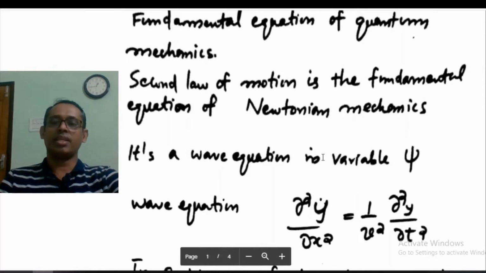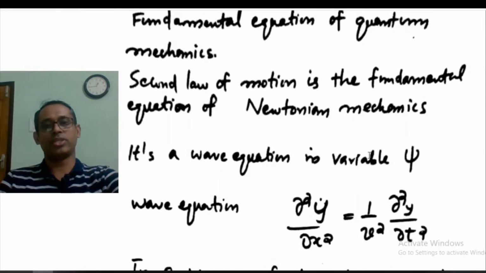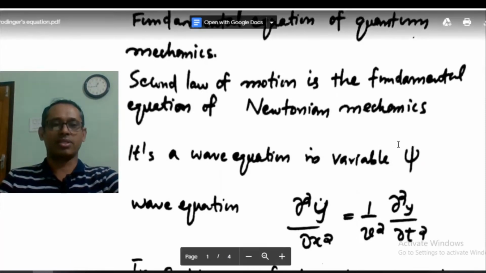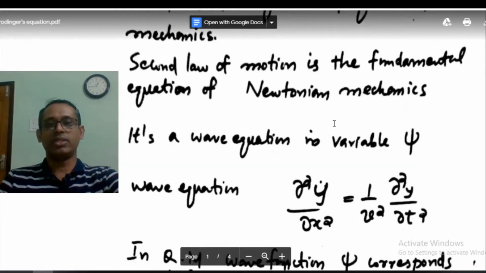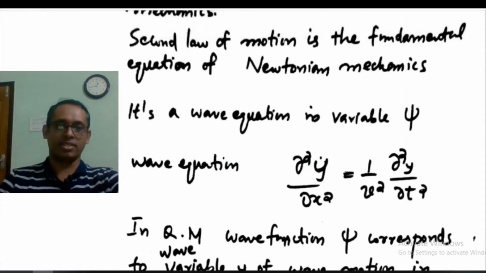It is basically a wave equation in terms of the variable psi. We have seen the wave equation at several places.